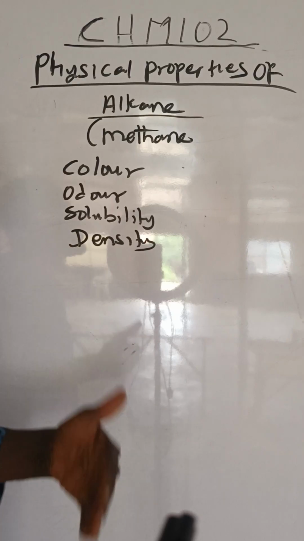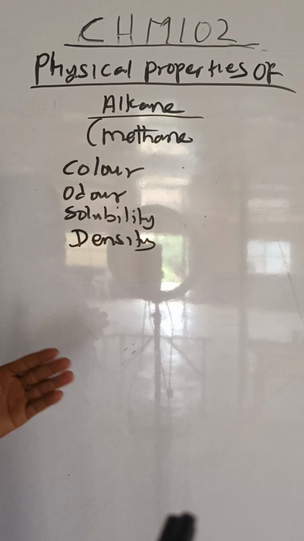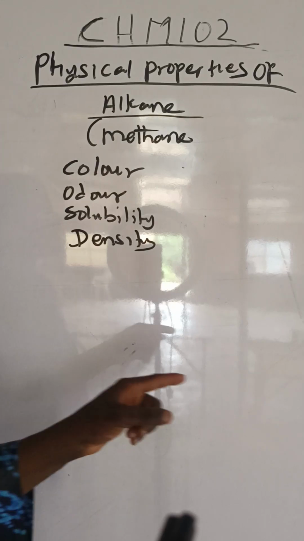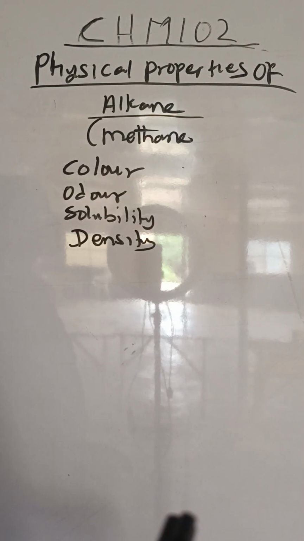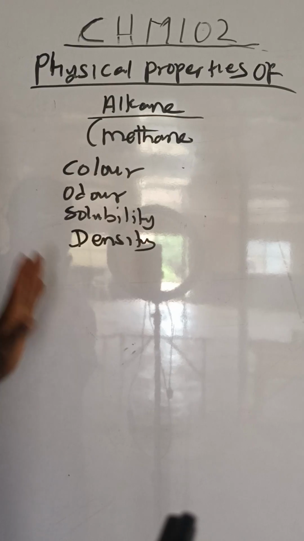In terms of density, methane is less dense than air. That means the density of methane is less than the density of air. And don't forget, when you are relating two densities together, what do you call it? Relative density. Because I am relating two densities together, what do you call it? Relative density.